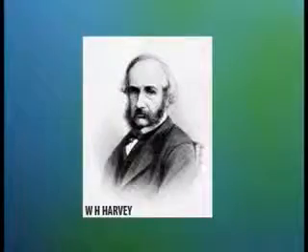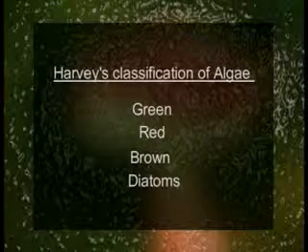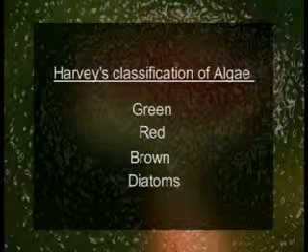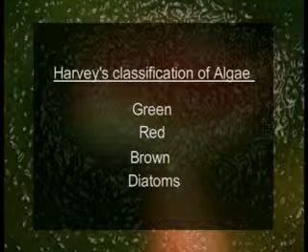term algae for a particular group of plants. However, his group actually consisted of a mixture of algae and liverworts. However, in 1838, for the first time, algae were classified into four main groups based on the variations in color of their thallus. These four groups were green algae, red algae, blue algae, and diatoms.